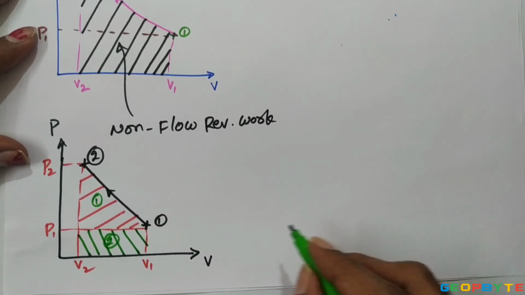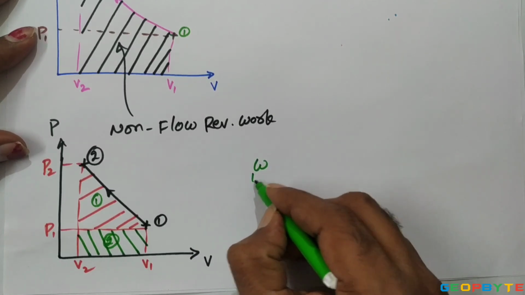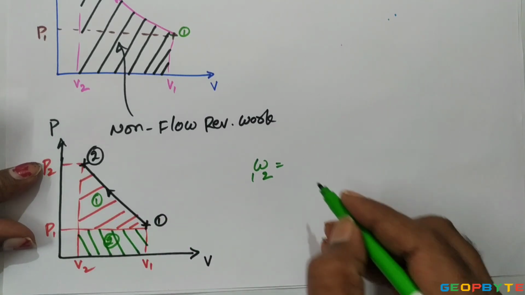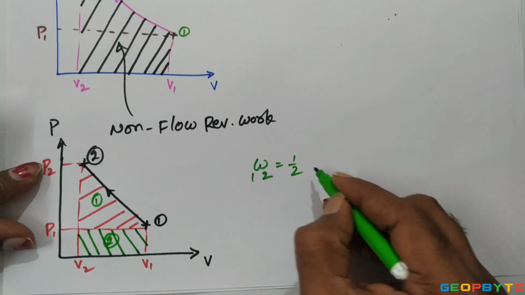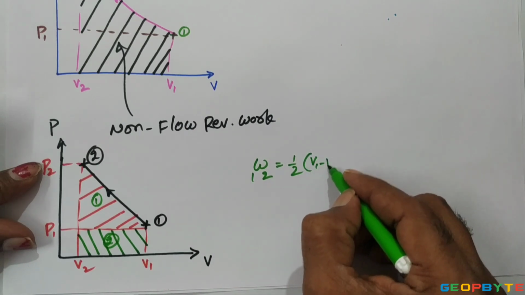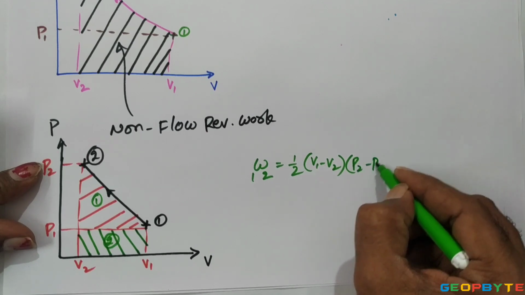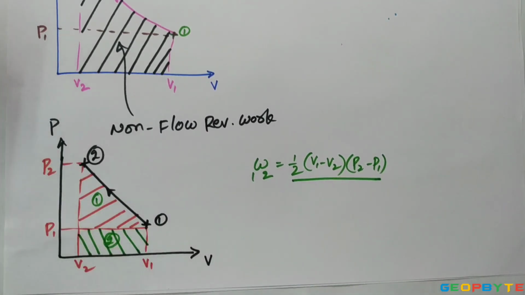The area of the triangle is half into base, V1 minus V2, into height, P2 minus P1.